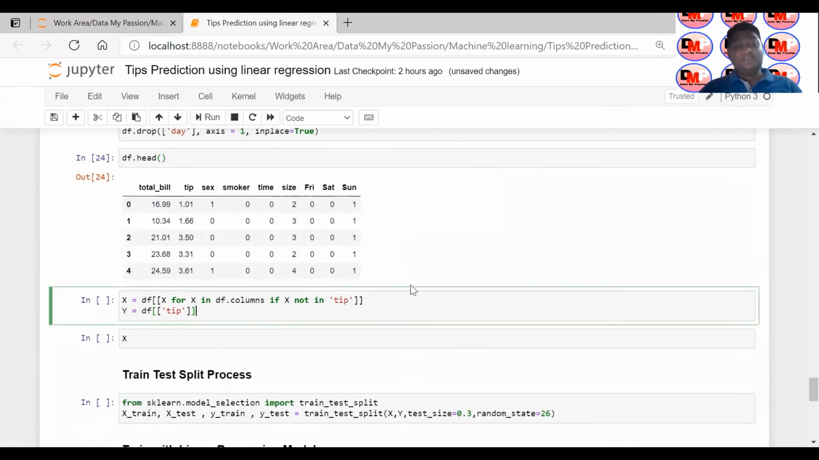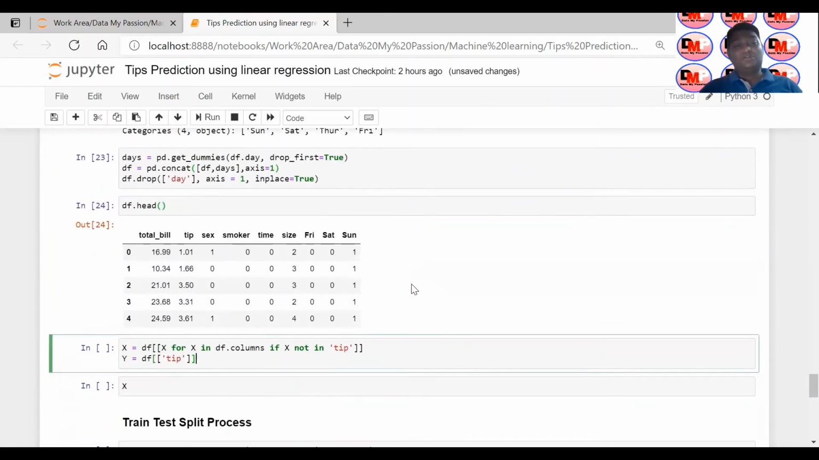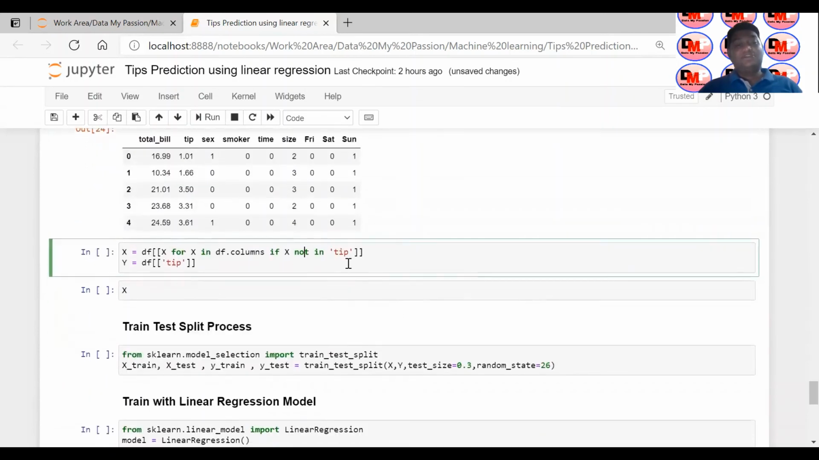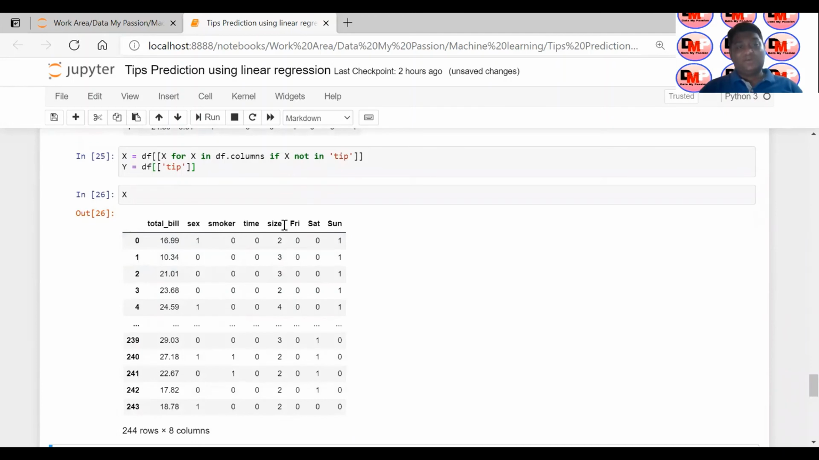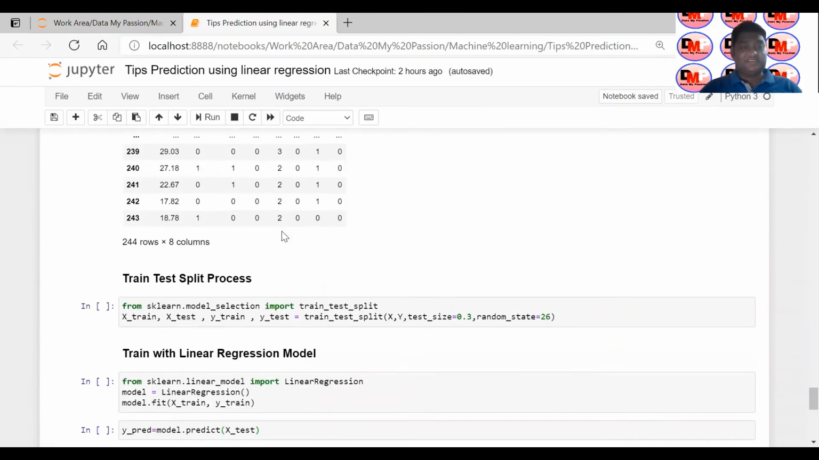Now the next step is to separate your dependent and independent variables. At this step, I'm considering all the columns except tips. That will be your independent variable, and your dependent variable will be tips. That's what I'm doing at this step. If I show you, x is holding all those values apart from tips. So we have separated the dependent and independent variables at this step.